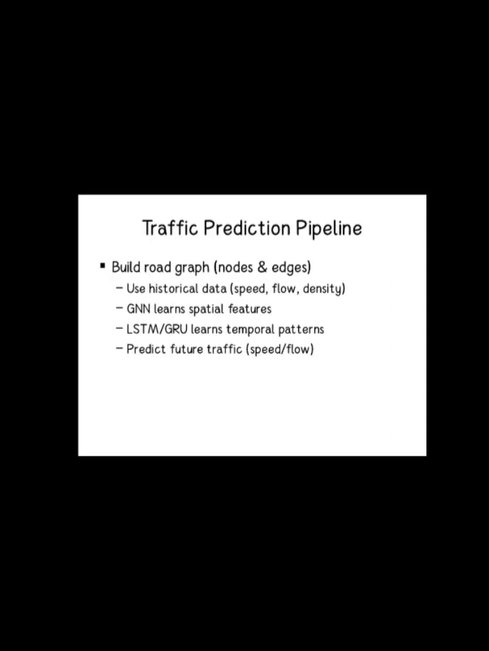So the prediction pipeline will be: build road graphs with nodes and edges. This uses historical data: speed, flow, density. The GNN learns spatial features. LSTM or GRU learns temporal patterns and predicts future traffic speed or flow.